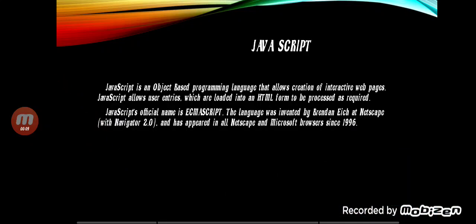We are going to see about JavaScript. JavaScript is an object-based programming language that allows the creation of interactive web pages. JavaScript allows user entries which are loaded into HTML forms to be processed as required.